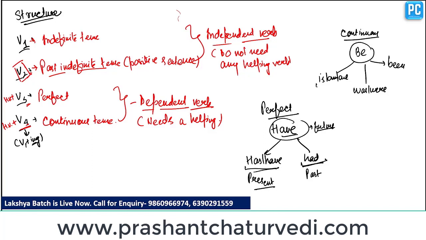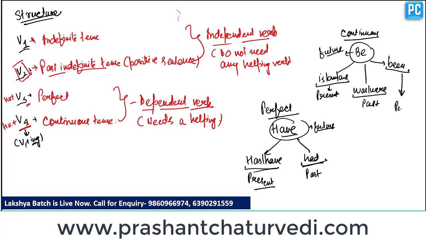Is, am, are can be used as a helping verb if the tense is present continuous, and was, were in past continuous, and be is the base form, so it should be used in future tense. Clear?